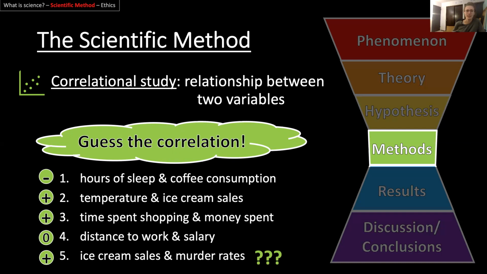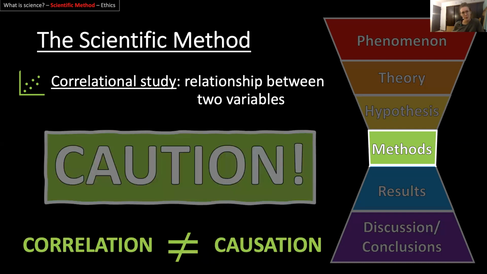And last one, ice cream sales and murder rates, which is kind of a surprising or harder one. They are also positively correlated, which you might feel like, what? Why do people who buy ice cream more murder more? That doesn't seem real. And that's why I bring you to my second caution.